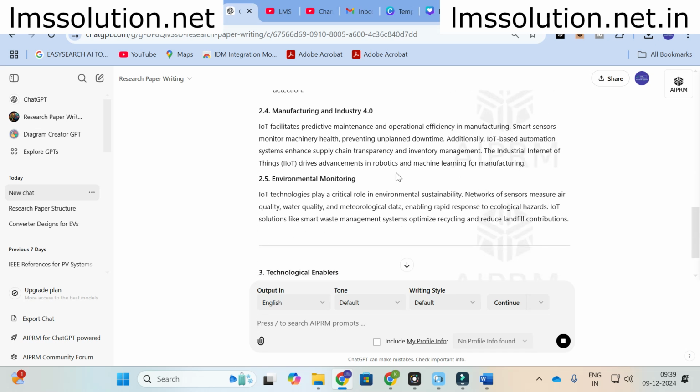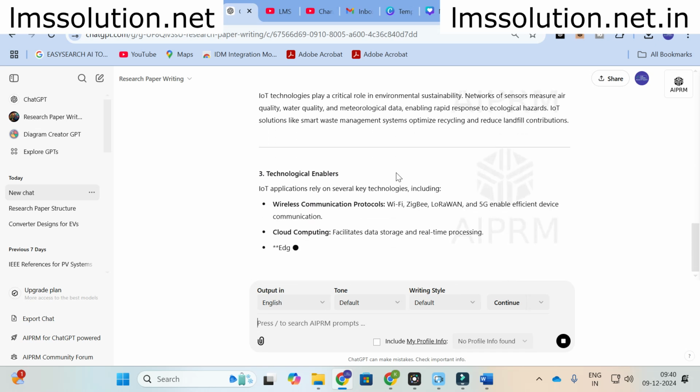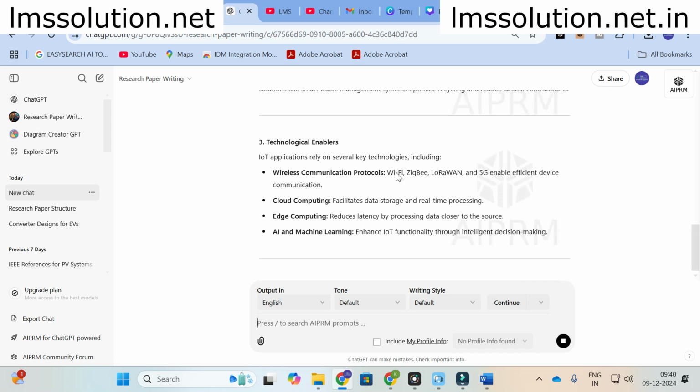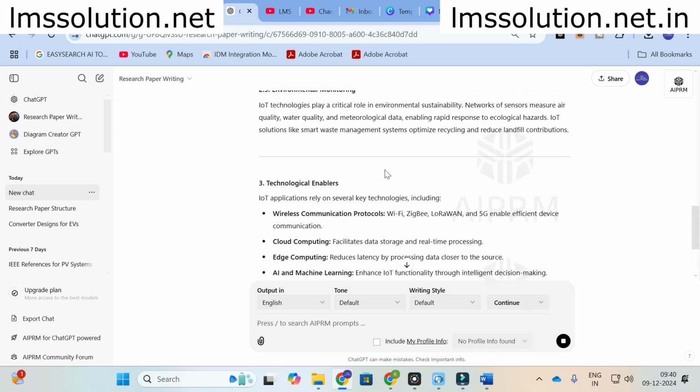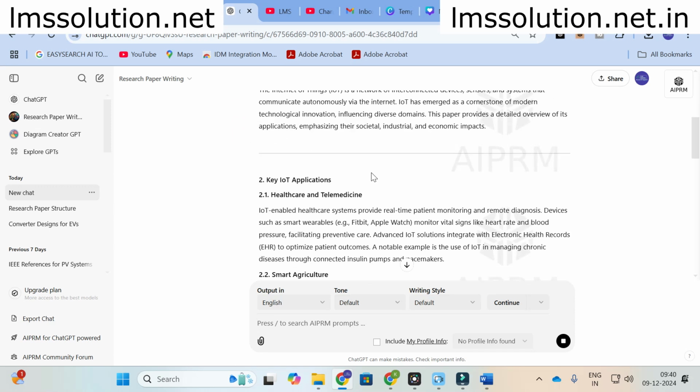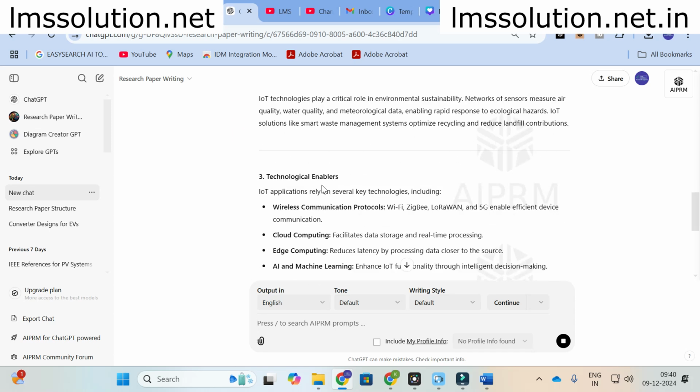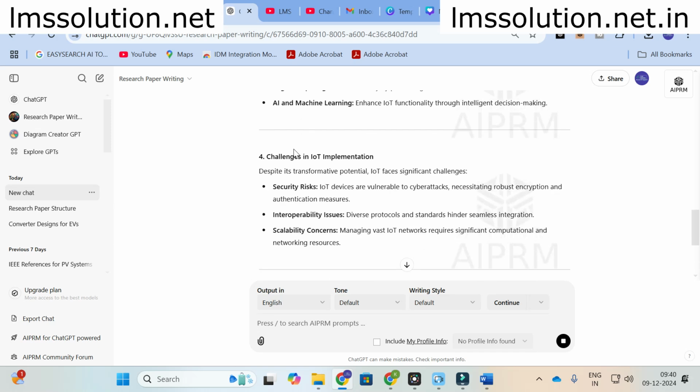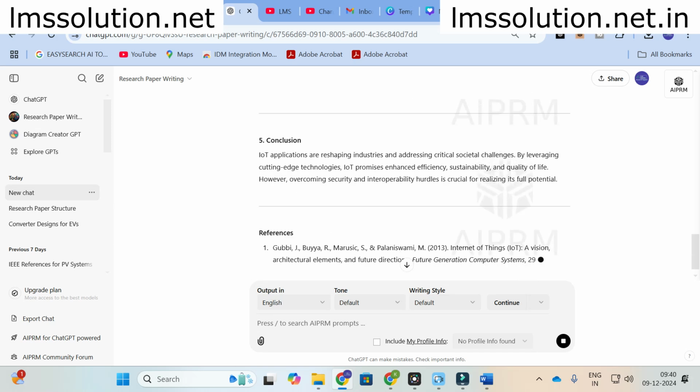It is generating a detailed analysis and detailed content like a paper. Here you can see section 2 deals with key IoT applications. Next, section 3 is technological enablers, and then the 4th one is challenges in IoT implementation, then conclusion.